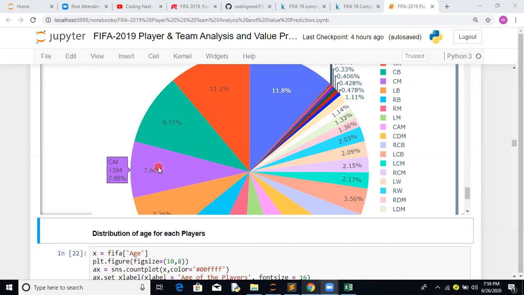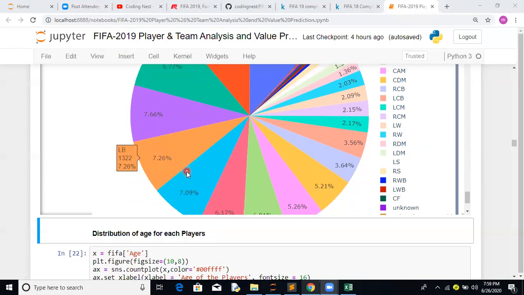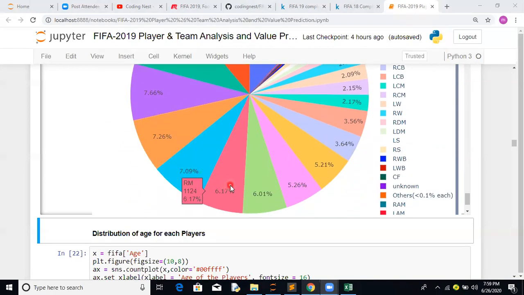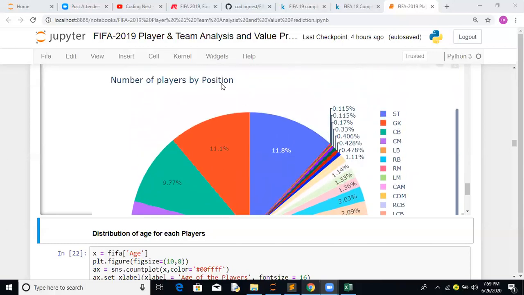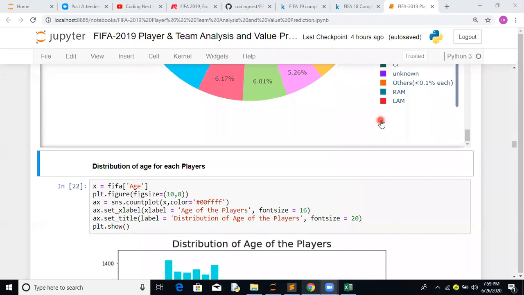Again, we have a central midfield, a left back, a right back, a right midfield, a left midfield, a central attacking midfield, a central defensive midfield. So we have all those positions, and we can easily relate to them. So this is how we are doing the categorical analysis. Okay.